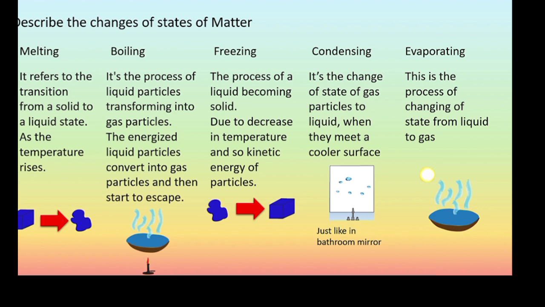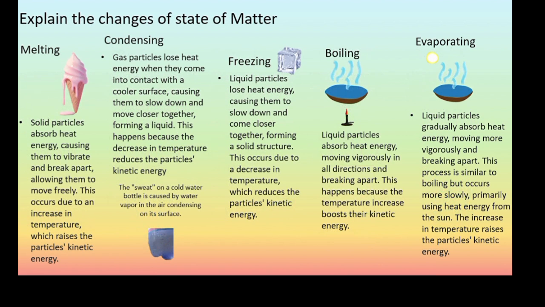Now let's dive deeper into the changes of state. As for melting, take an example of ice cream. It's solid when you take it out from the freezer. It becomes liquid as you eat it, like it starts to melt. Why is this so? Your room temperature is hotter for the ice cream to be able to stay in solid state. The particles of it gain heat energy and start to move, breaking apart from their fixed positions, hence taking the state of liquid.